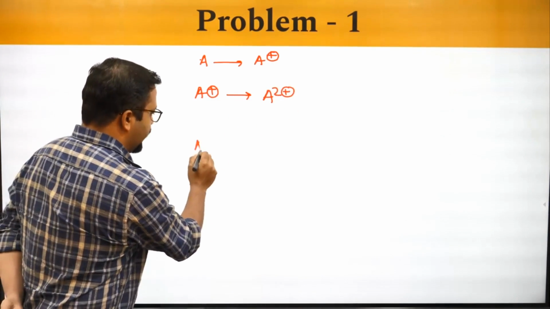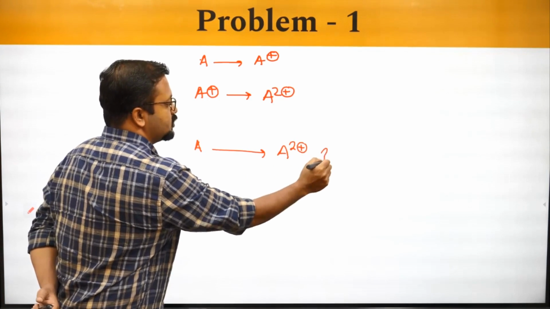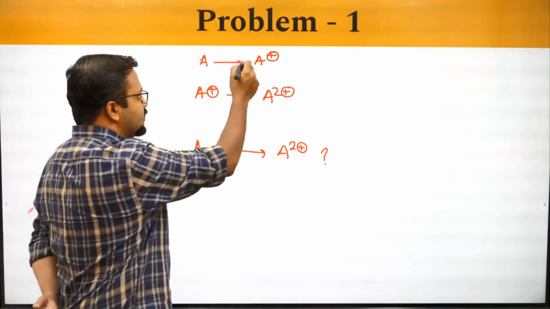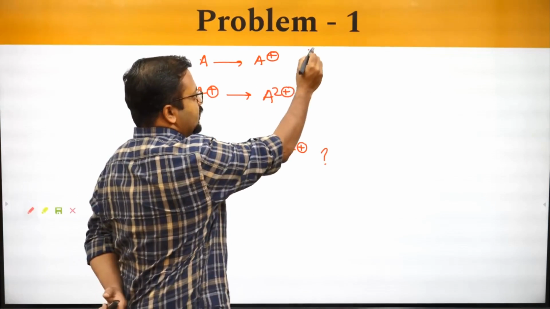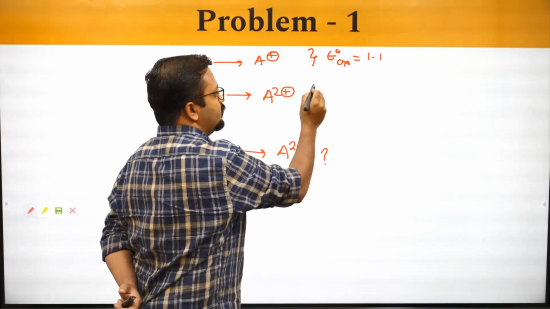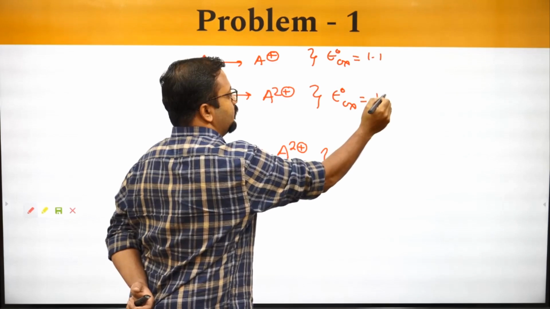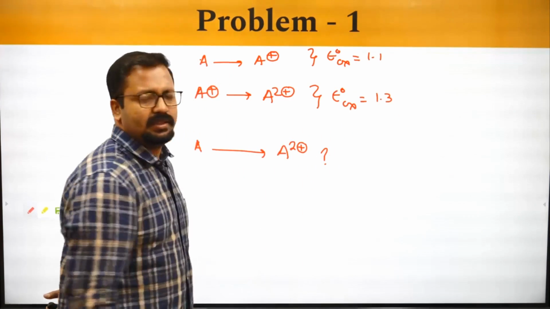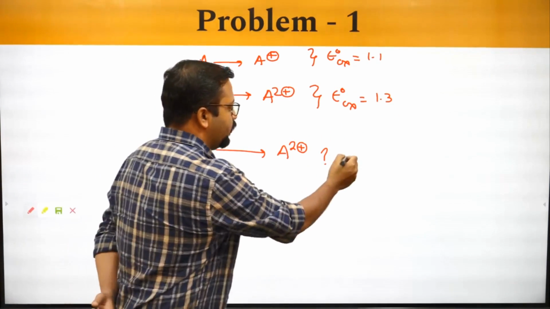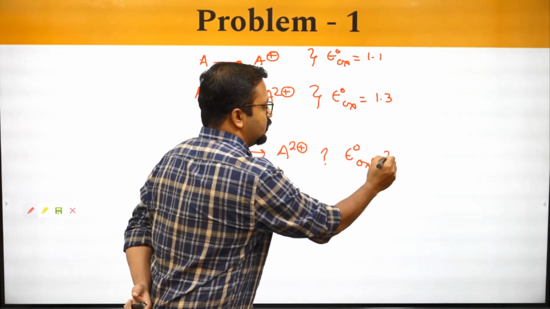You have been asked to identify how much is for A changing to A2 plus. This is to be calculated. This has been given as, let's say, oxidation is given as 1.1. E naught for oxidation is given as 1.3. Let's say these are some dummy values. You have to identify what is the E naught for oxidation for this.